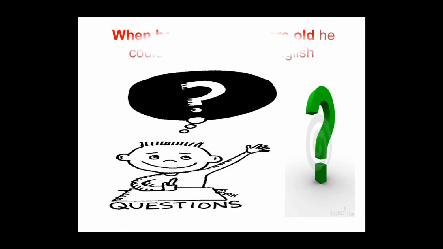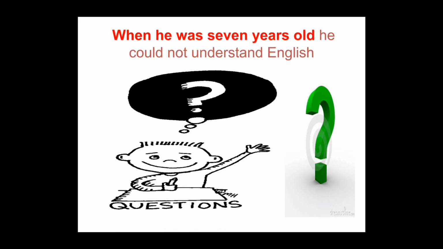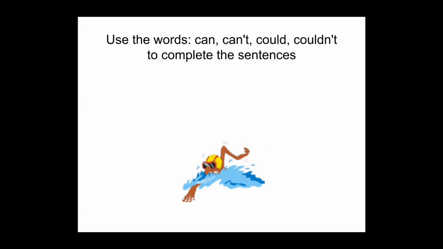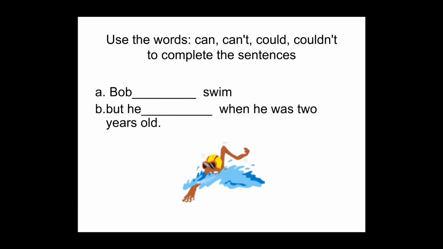Continue with the examples. Questions. When he was 7 years old, he could not understand English. Cuando él tenía 7 años de edad, él no podía entender inglés. Now he can. Ahora él puede. Here we have another example. Use the words can, can't, could, couldn't to complete the sentences. We are going to make an activity, okay, with this PowerPoint.